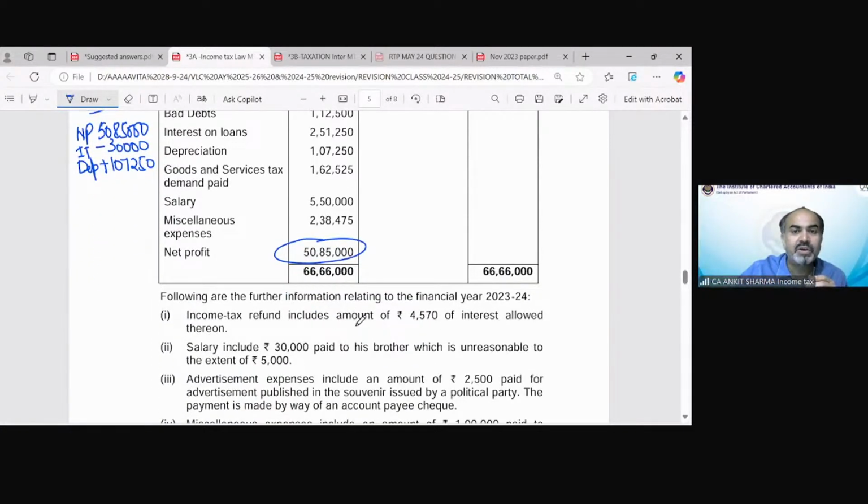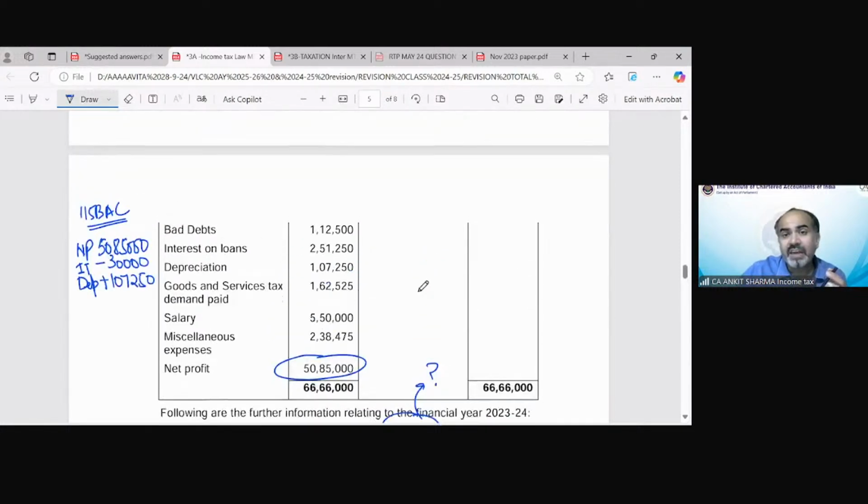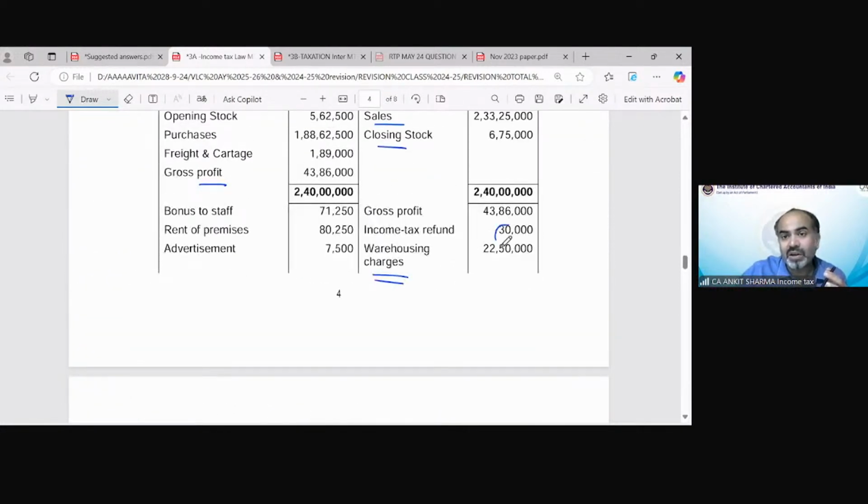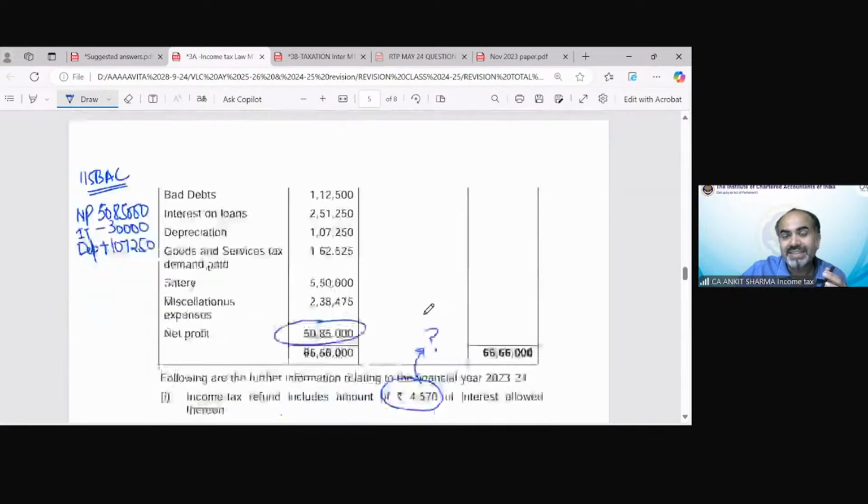Income tax refund includes 4570 of interest allowed. So we have disallowed the full income tax refund, 30,000. Then why has 4570 been separately given? What is the use of this 4570? Because we have disallowed the full 30,000, then why is that separately given?